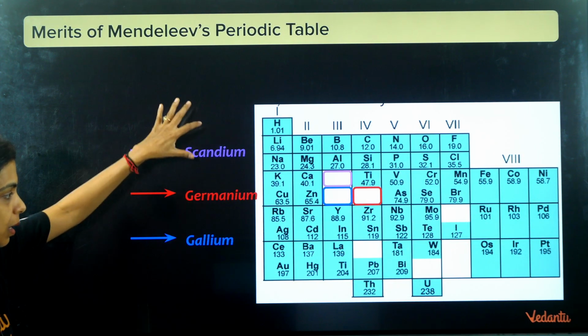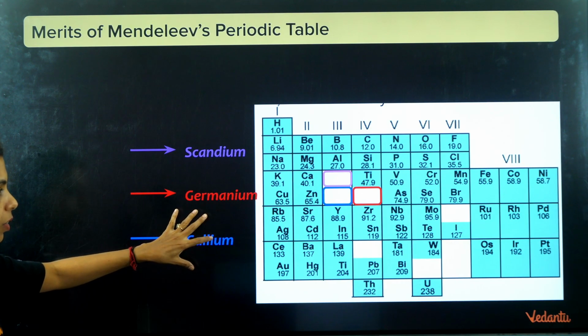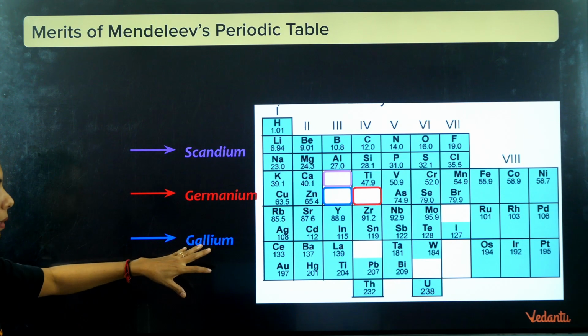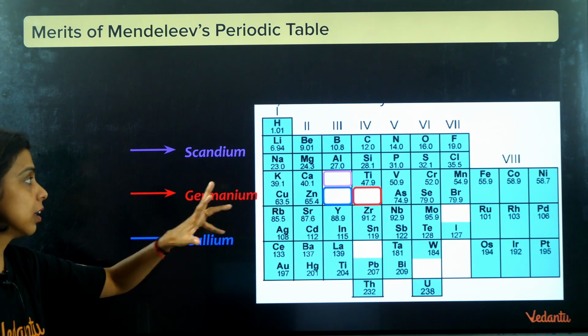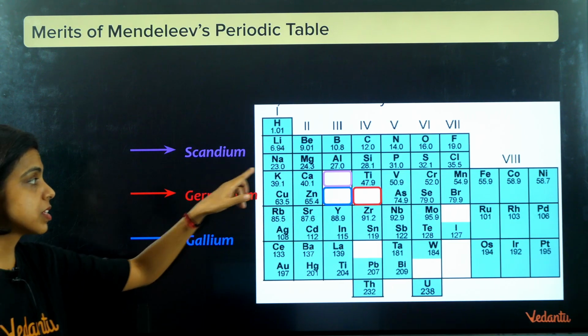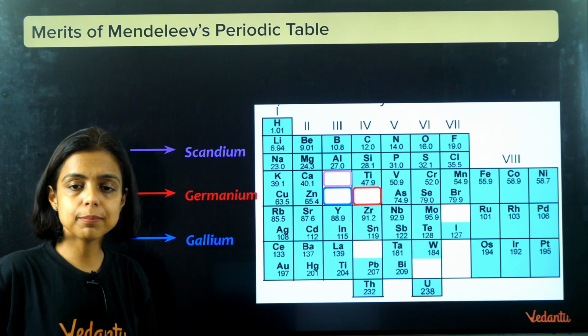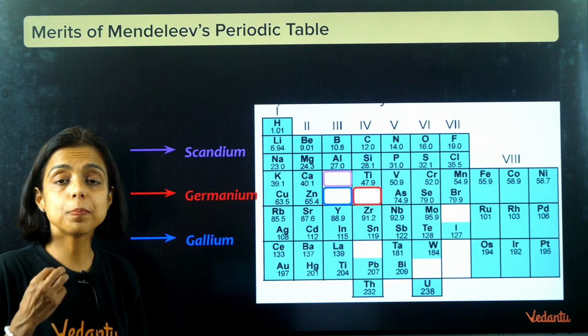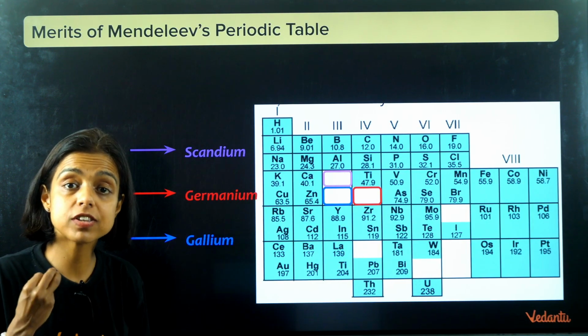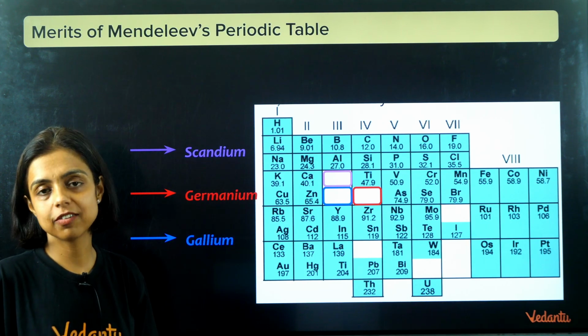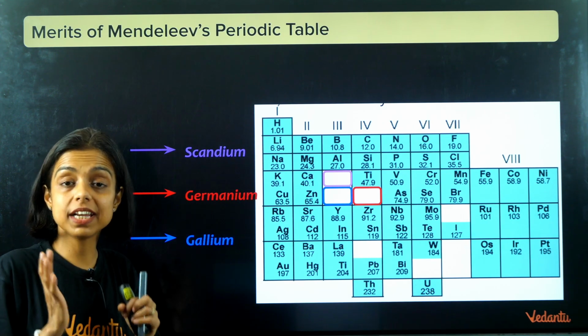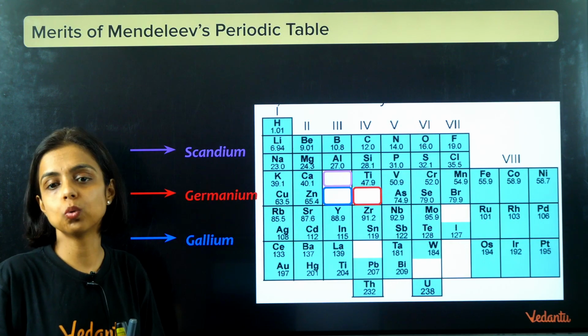So these are the elements which were discovered later on: scandium, germanium, gallium. He left a space for germanium, which has a similar property to that of silicon. He left a space for gallium, having similar property to aluminium. At that time these elements were not known. So basically on the basis of his arrangement and study of behavior, he predicted the discovery of certain elements, which was indeed later discovered as he told.